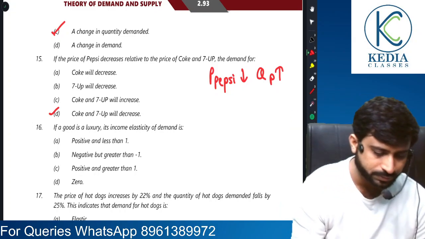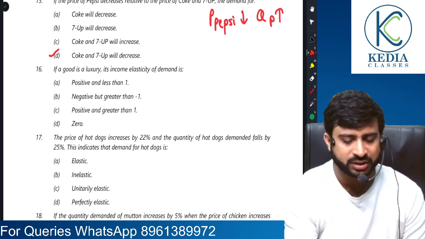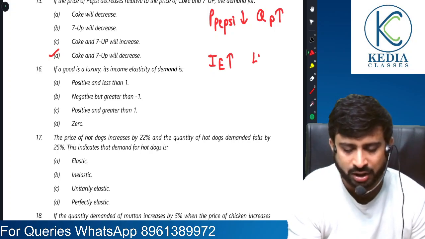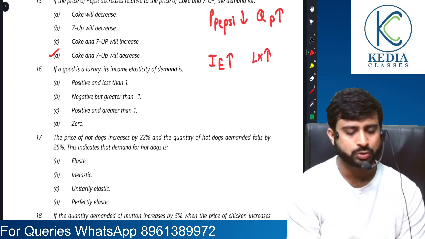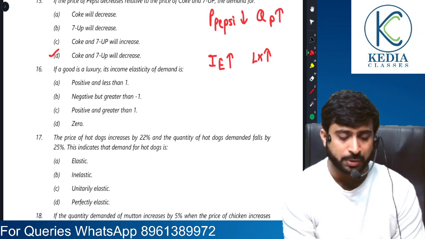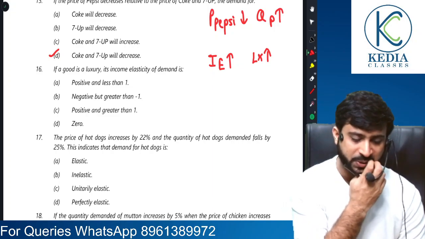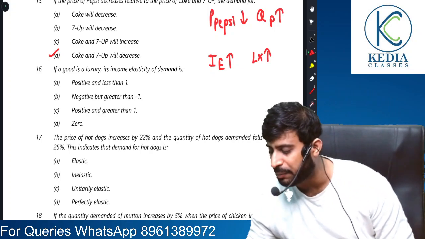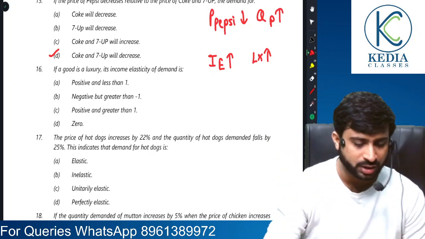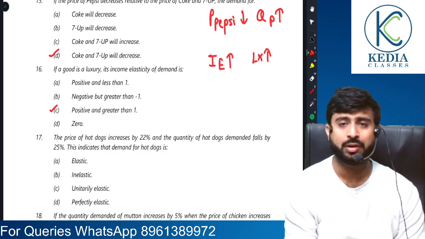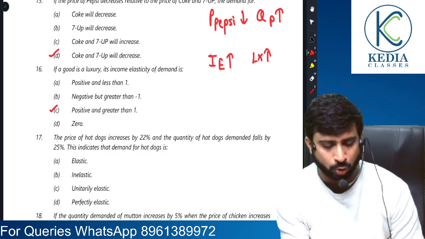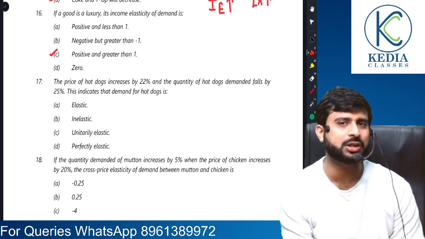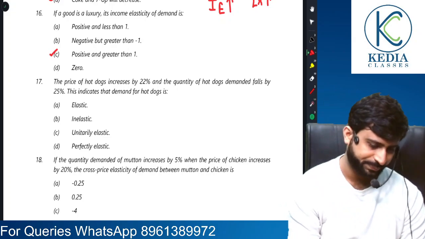Understood, sir? If a good is a luxury, obviously, friends, if my income increases, my demand for luxury goods is going to rise. So it will be positive. And pay attention, one more thing. If it is positive, now the question is, will it be less than 1 or greater than 1? See, it's a very easy question. It will be positive and greater than 1, because we will be very excited to buy more luxuries, right? And so the percentage change in demand will be more than the percentage change in income, right?